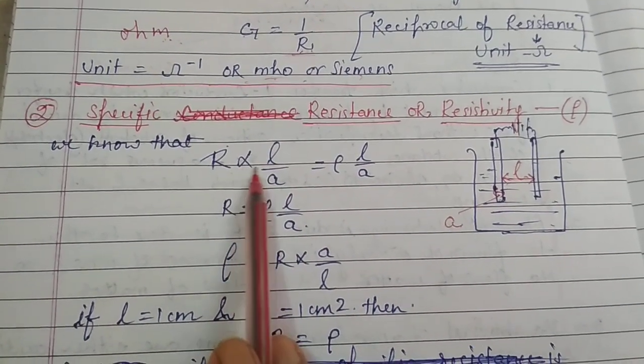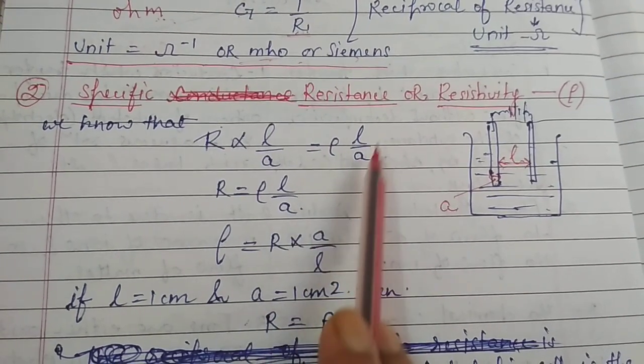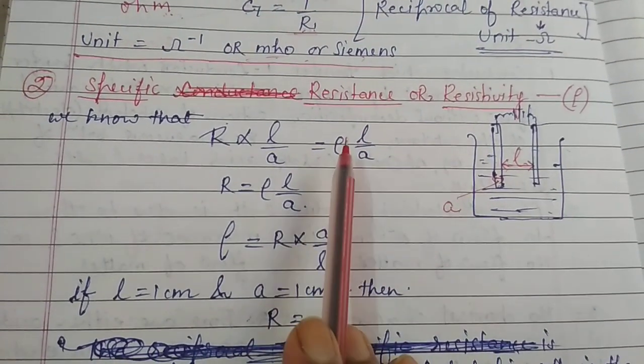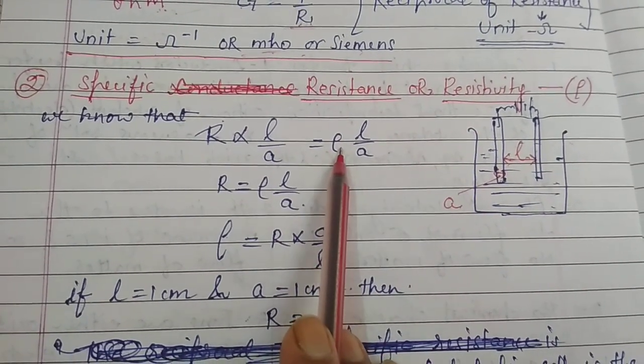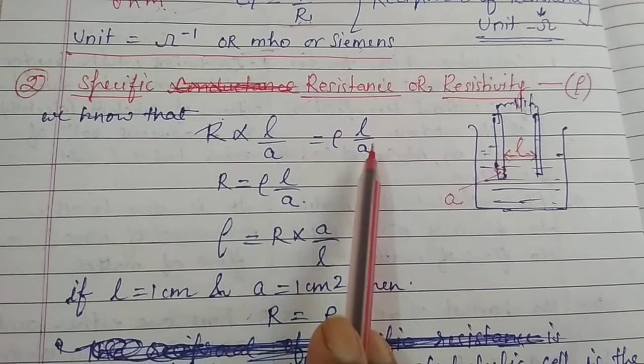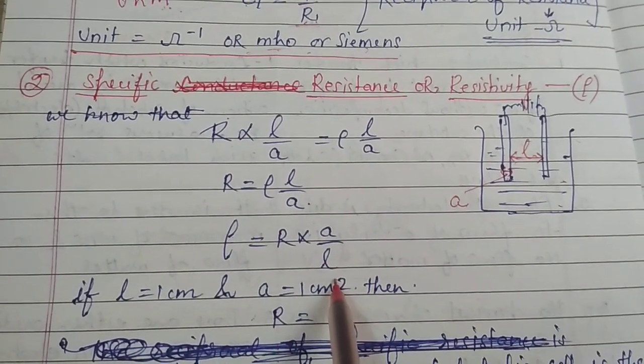And if we remove the proportionality sign, that would be equal to rho L upon A. It means this rho is the specific resistance, and if we want to write rho, then rho would be equal to R into A upon L.